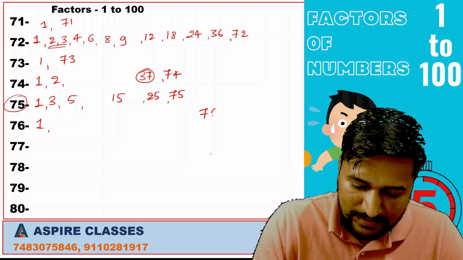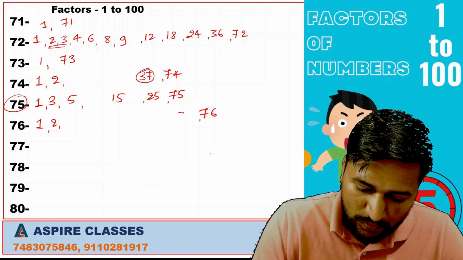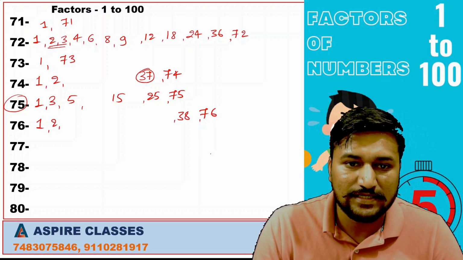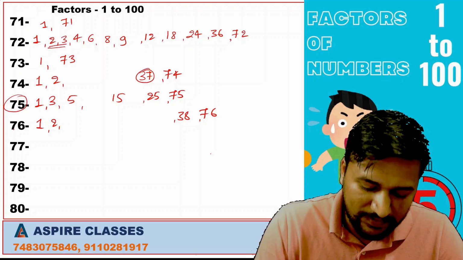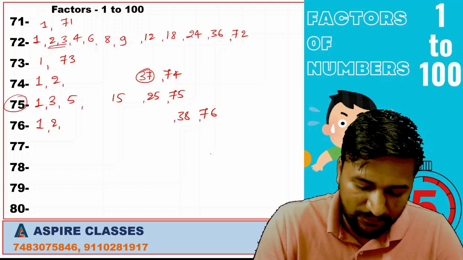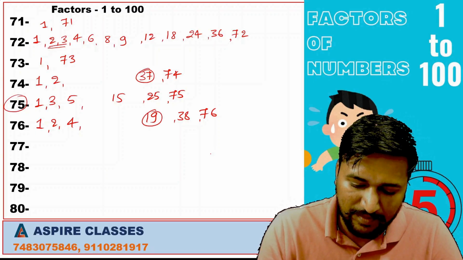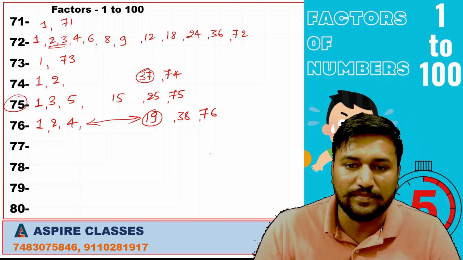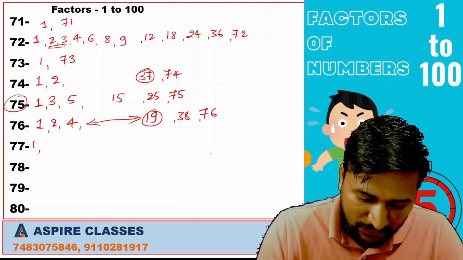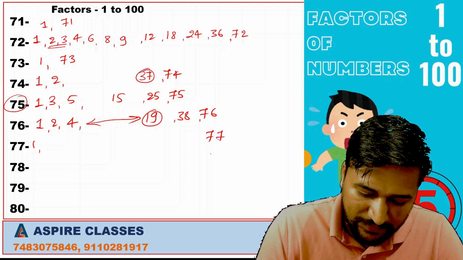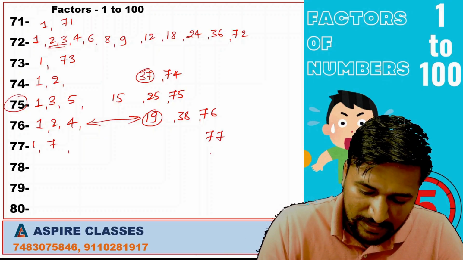1, 76, 2, 38 are 76, and it is not divisible by 3. We can divide it by 4. 4, 19. 19 is a prime number, so we don't check any numbers in between. 1, 77, 7, 11.